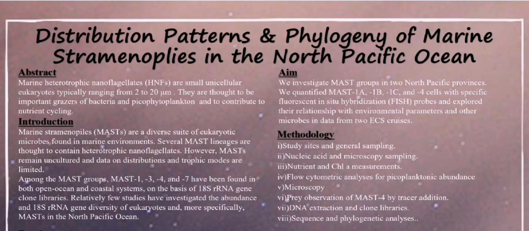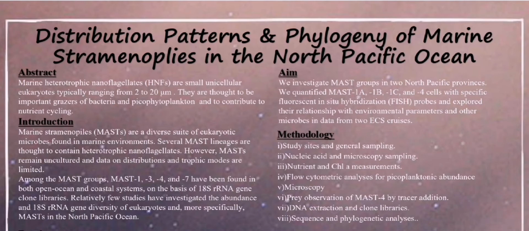Today our group is going to present the journal about distribution pattern and phylogeny of marine Stramenopiles in the North Pacific Ocean. The abstract of the journal is: marine heterotrophic nanoflagellates are small unicellular eukaryotes typically ranging from 2 to 20 micrometers. They are thought to be important grazers of bacteria and phytoplankton and to contribute to nutrient cycling.